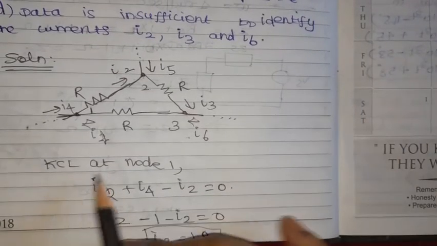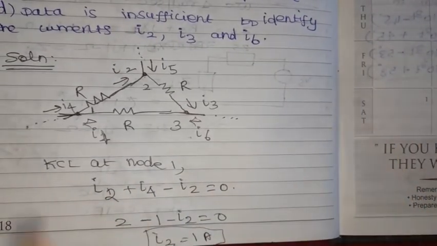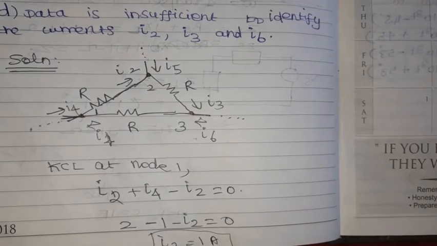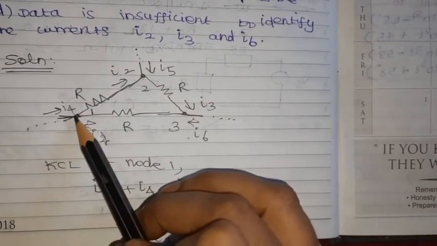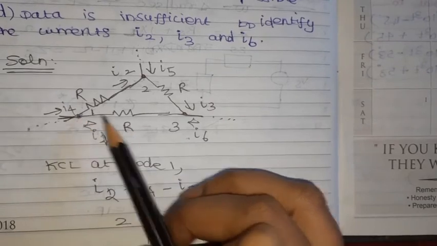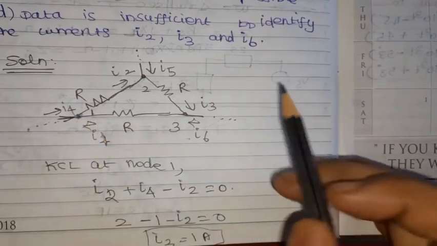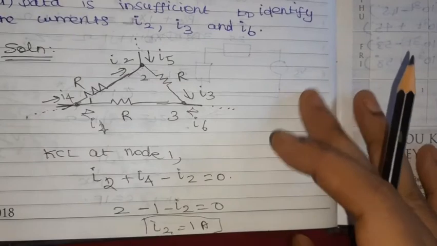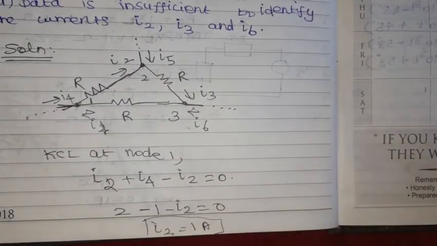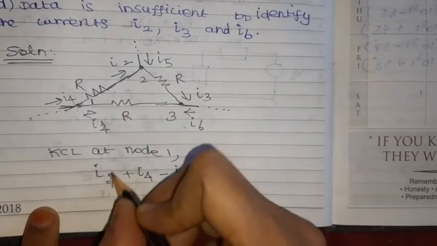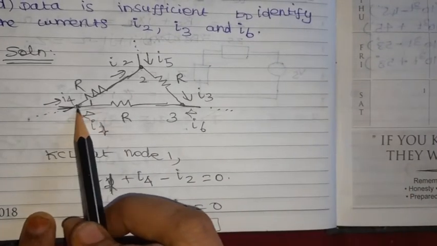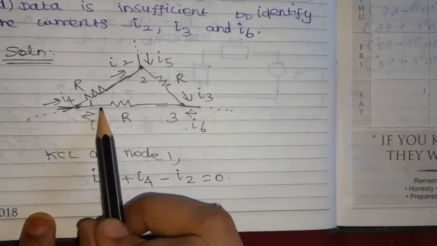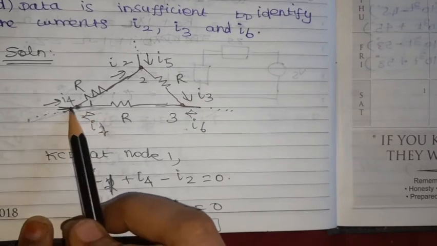So just apply KCL. KCL means incoming current plus outgoing current is equal to 0. So what is the incoming current at node 1? This is I1, I1 equal to 2. So incoming current I1, and this is also incoming current, I4.